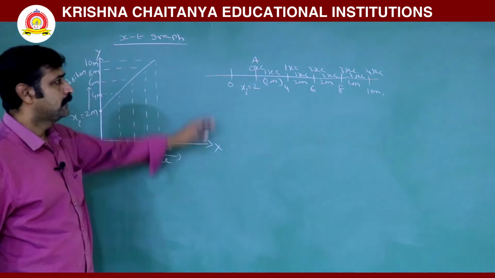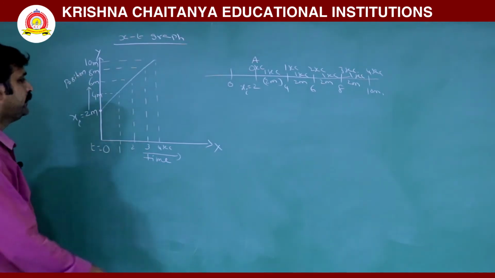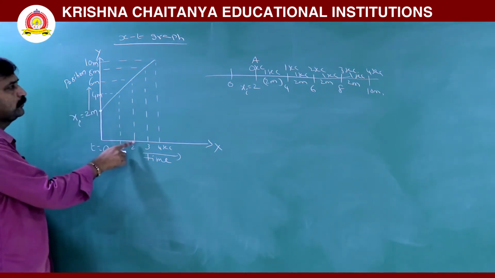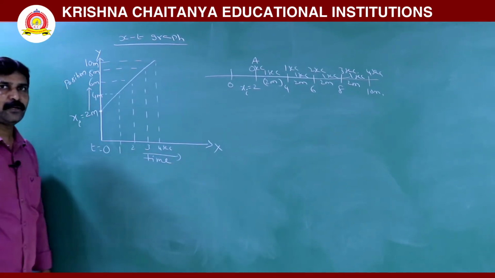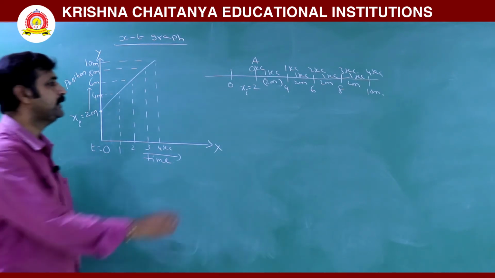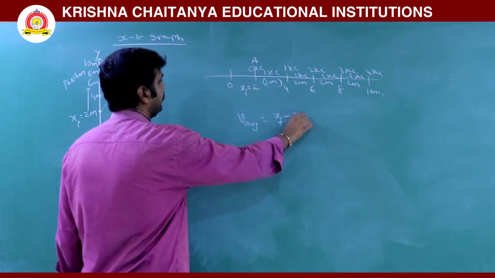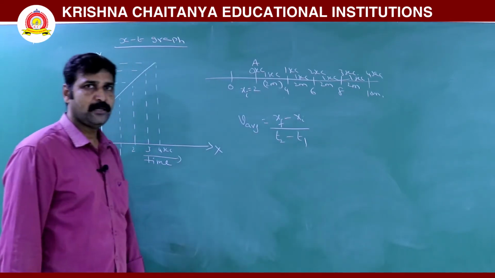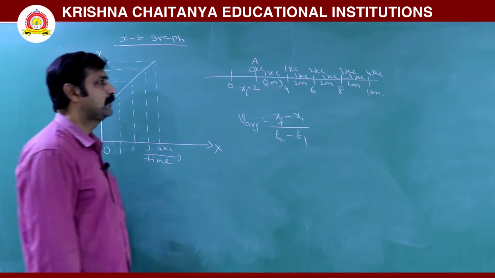Now we draw the same in the graph, position time graph. Here look at here, when time 1 second, position is 4 meter, 2 seconds 6 meter, 3 seconds 8 meter, 4 seconds 10 meter. Now if you take average velocity, what is average velocity? Average velocity is final position minus initial position by time interval. Okay, now you can take any time interval, t2 minus t1.